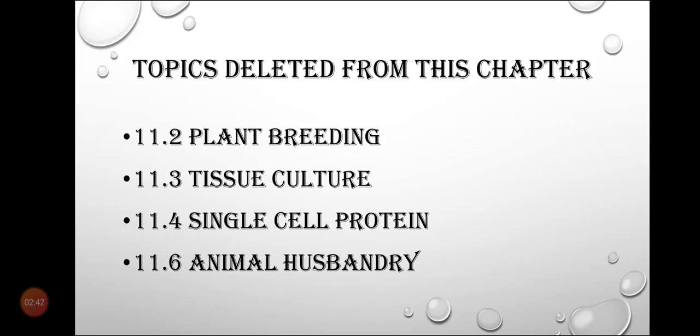Just make a note of it again: 11.2 Plant Breeding, 11.3 Tissue Culture, 11.4 Single Cell Protein and 11.6 Animal Husbandry have been deleted from this chapter for this current academic year.